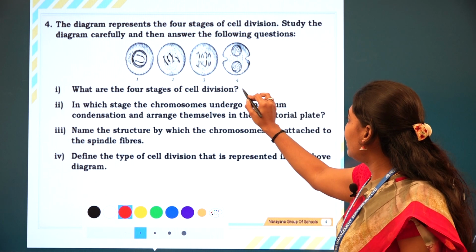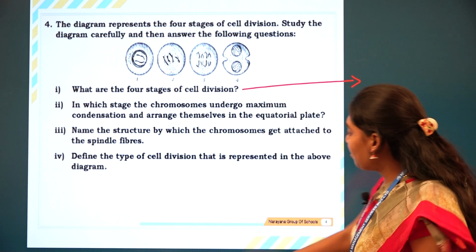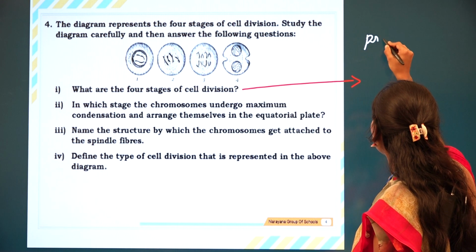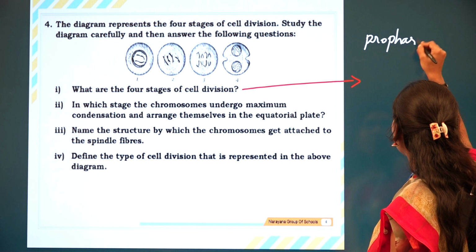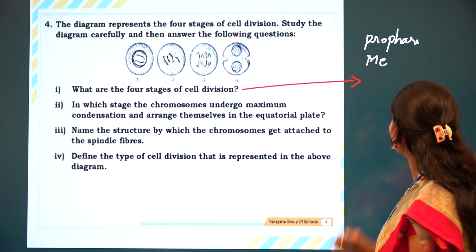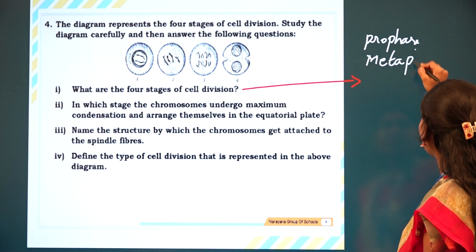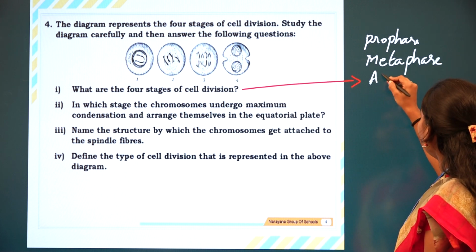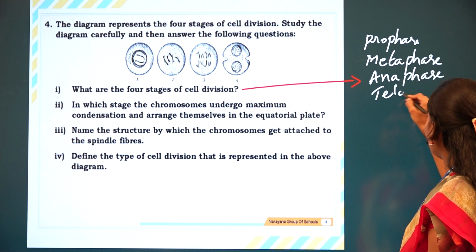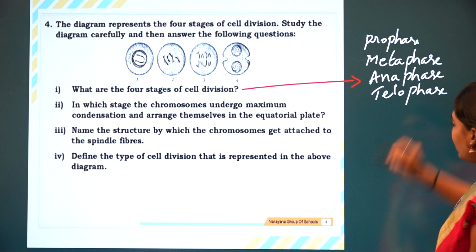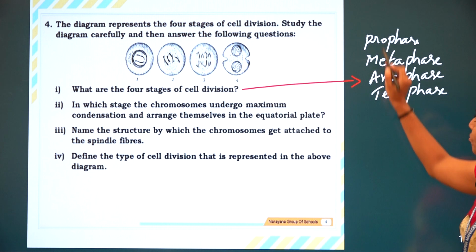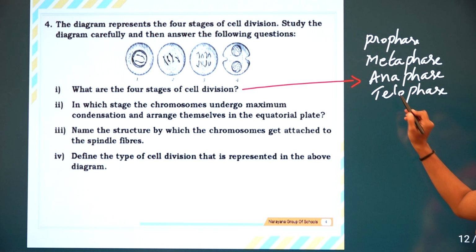The 4 stages are prophase, metaphase, anaphase and telophase.